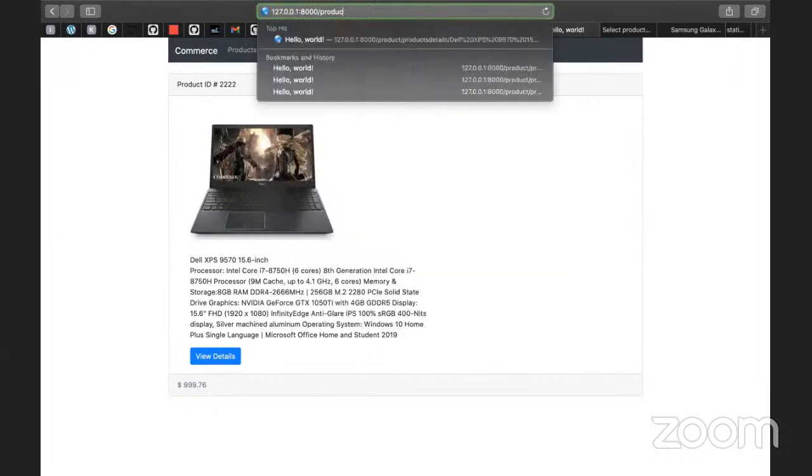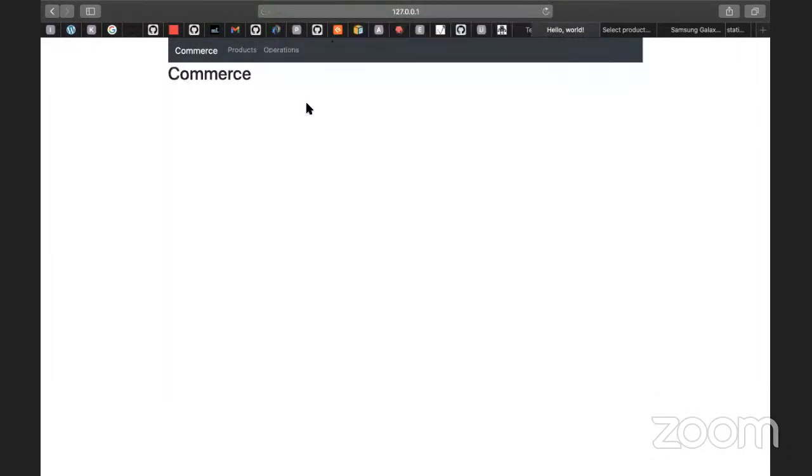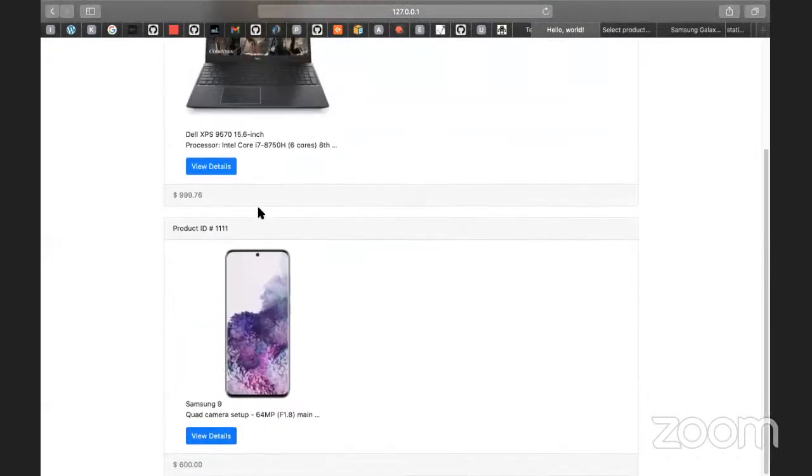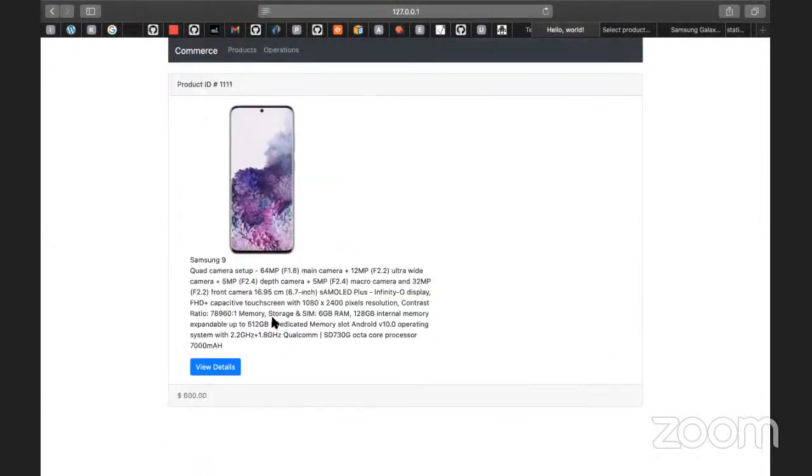I don't want to go into this. Go to the main web page, click on the products, and the products are displayed here. You can click any product in this case. For example, click on the Samsung product, it will show the Samsung one. And if you want to click on the commerce link, it should work.